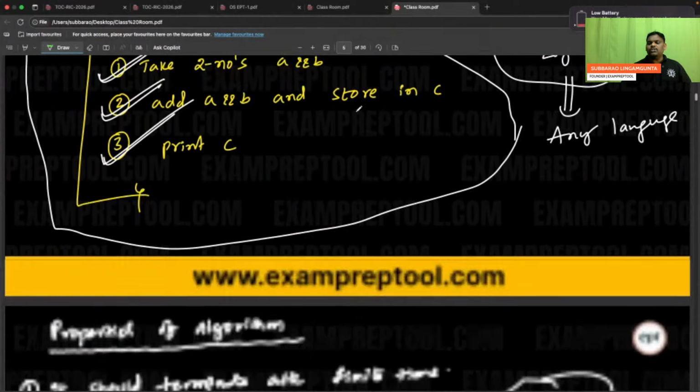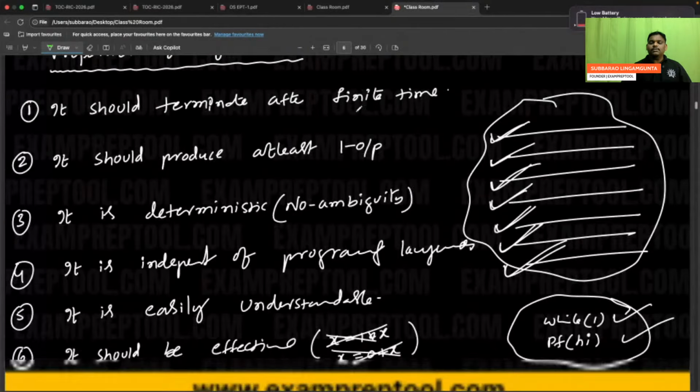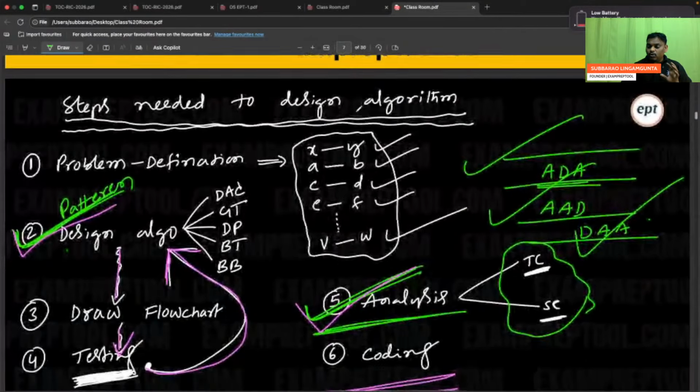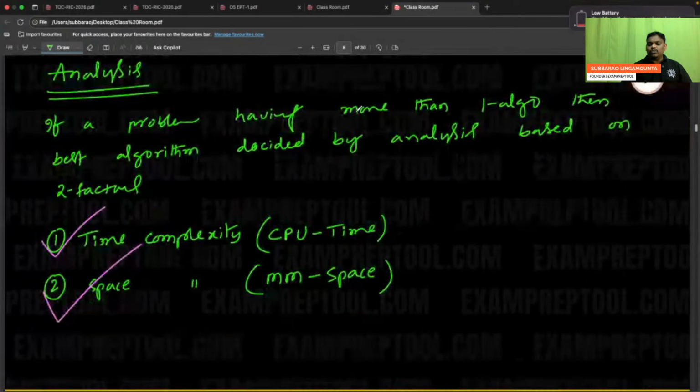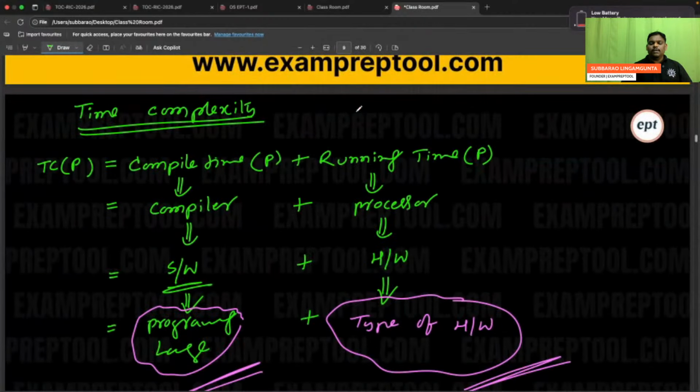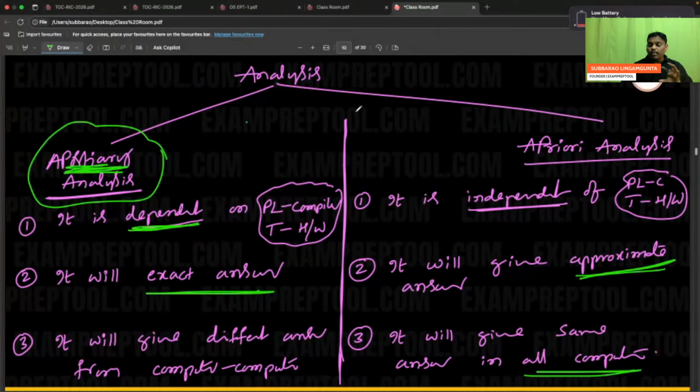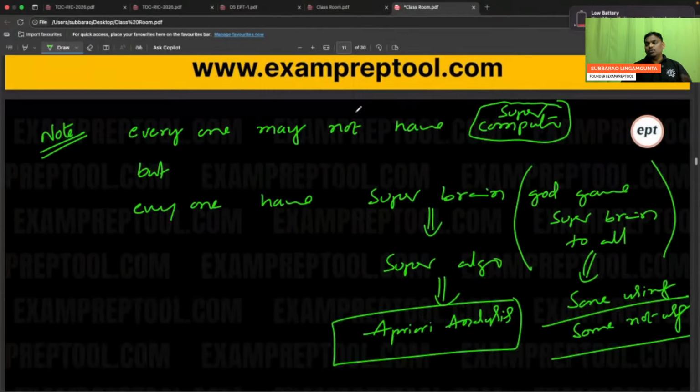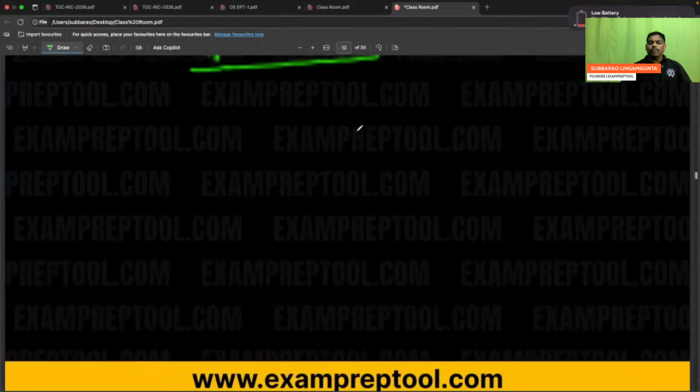What are the definitions? What are the properties? How to design a good algorithm. Next one, what is the analysis? Based on what factor is analysis designed, how many types of analysis are there. So finding time complexity, space complexity, which analysis you are following, priori analysis.